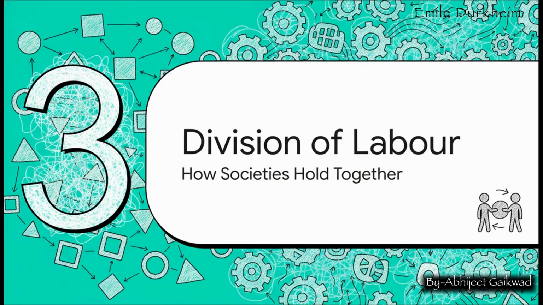We're now going to look at Durkheim's first major book, The Division of Labor in Society. And here, he's wrestling with a huge question. As societies evolve from simple to complex, as they modernize, what is it that holds them together? What prevents them from just falling apart?